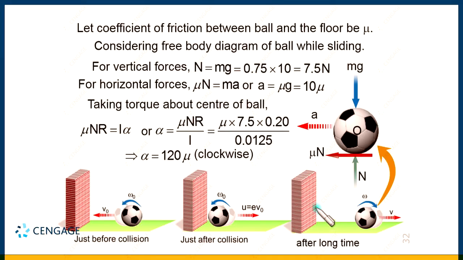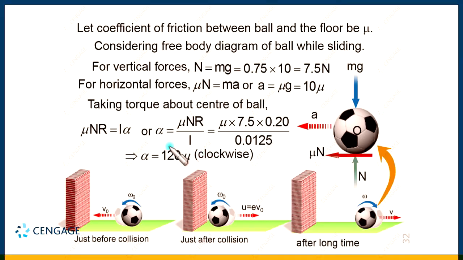During this interval, just after collision until the time when rolling starts, the sense of rotation is counterclockwise, and the angular acceleration direction is clockwise. That means angular velocity will also decrease. You can observe in this diagram, at the time of rolling, the point of contact of the ball with the ground should have zero velocity. The translational velocity is in the rightward direction, so due to rotation the velocity of the point of contact should be in the leftward direction. That means at the time of rolling, the rotation sense should be clockwise.